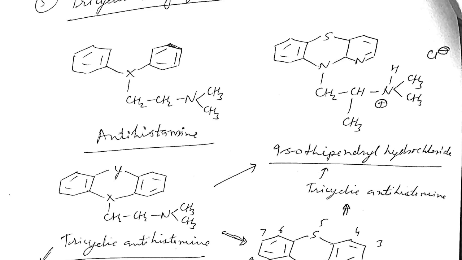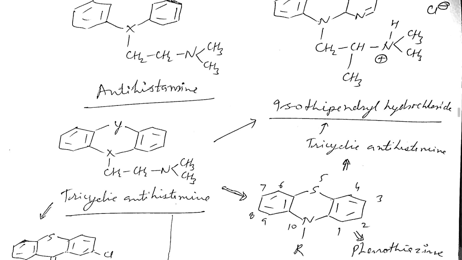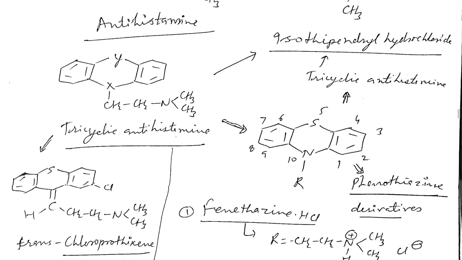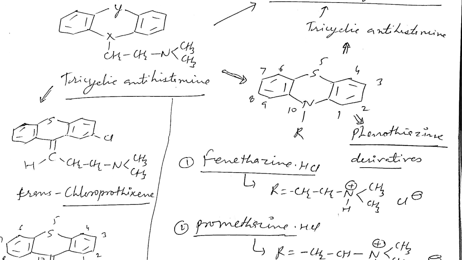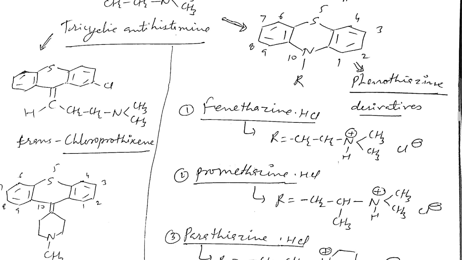So that means a pyridine nucleus, one pyridine, one phenyl group, and another is the 6-member nitrogen and sulfur atom containing ring. So this is the 6-member ring, that is called isothiophendyl hydrochloride. It is a tricyclic antihistaminic, but it did not show very good activity. So it is a derivative of phenothiazine, you can say. Some other derivative also, that is the chloro substitution at position 2.